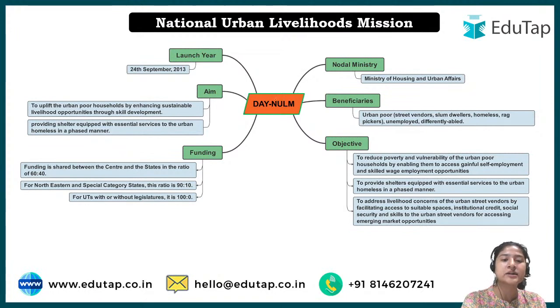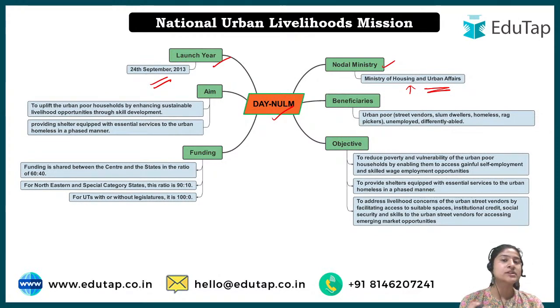Okay, so this is National Urban Livelihood Mission. Its launch year was 24th September 2013. This name, Deendayal Antyodaya Yojana National Urban Livelihood Mission, was launched in 2013. Earlier it was known by some different name, so here you have to focus on which name it is known by now. Then, what is the nodal ministry? It is the Ministry of Housing and Urban Affairs. This particular ministry takes care of everything that happens in this mission.